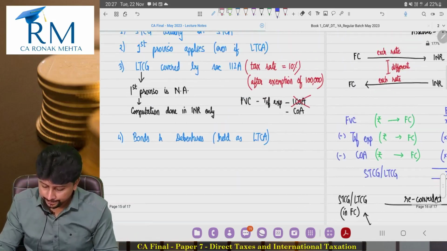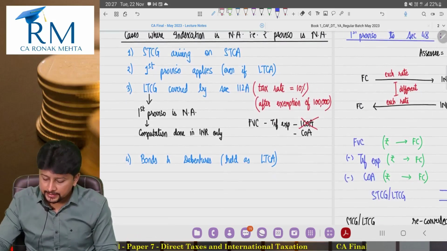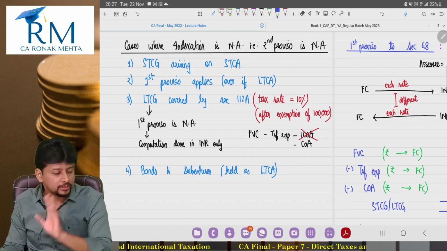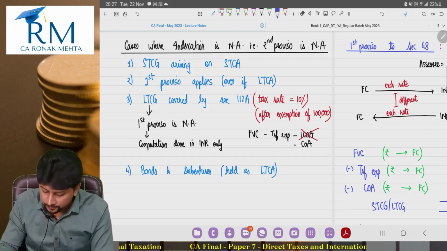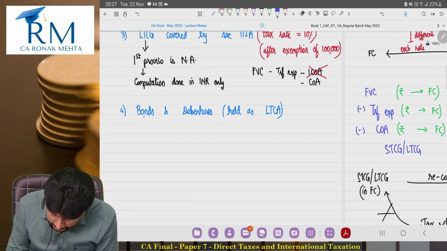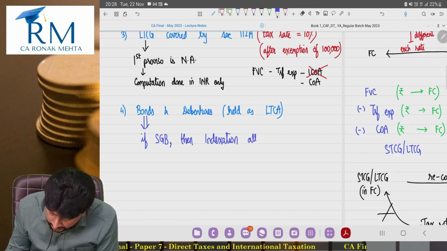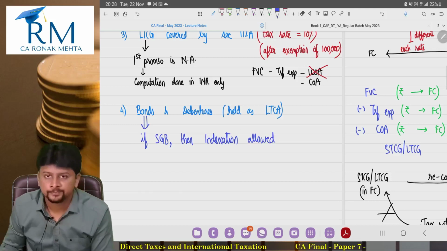So, cases where indexation is not available, the second proviso does not apply. Bonds and debentures held as long term, but in simple words, if this bond is a sovereign gold bond, then indexation is allowed, pretty much like indexation would be allowed for physical gold.